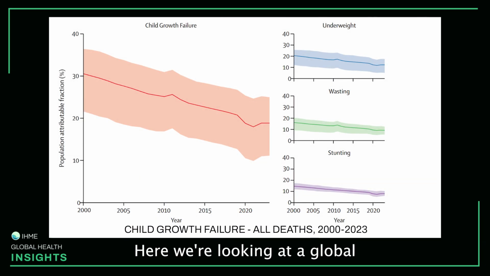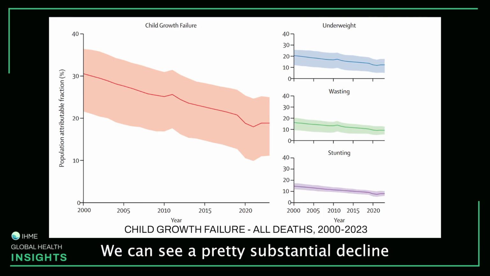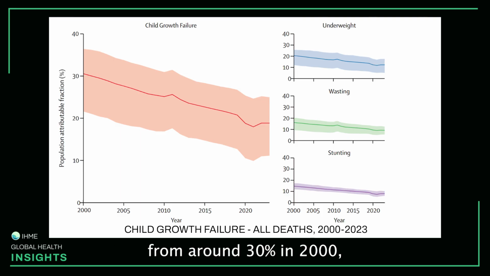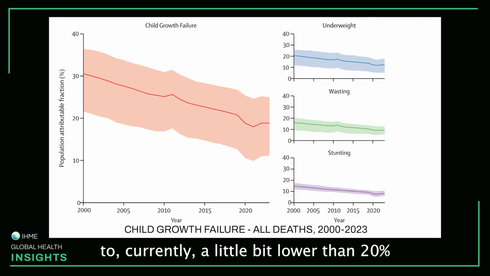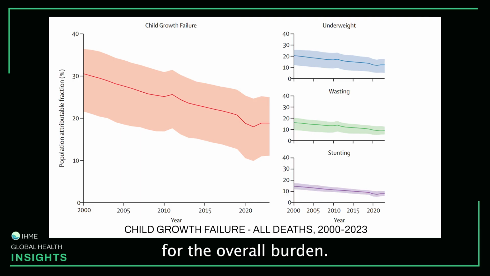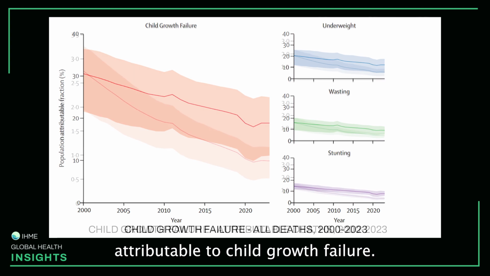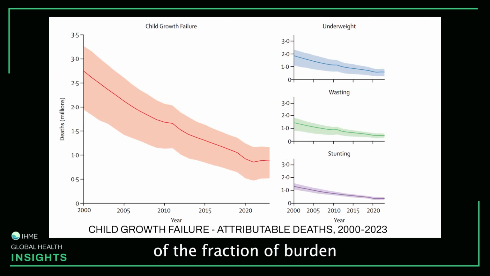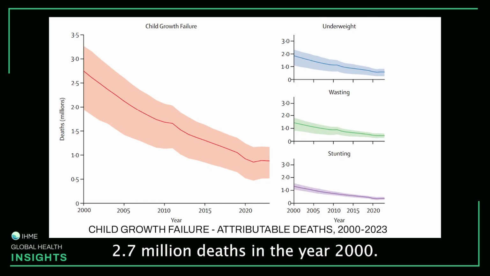Here we're looking at a global trend of the fraction of all under 5 disease burden that's attributable to child growth failure. We can see a pretty substantial decline from around 30% in 2000 to currently a little bit lower than 20% for the overall burden, but that's still a large fraction of the overall burden attributable to child growth failure. We can see those estimates of the fraction of burden associated with child growth failure translates into roughly 2.7 million deaths in the year 2000, and now right around 1 million deaths in the year 2023.